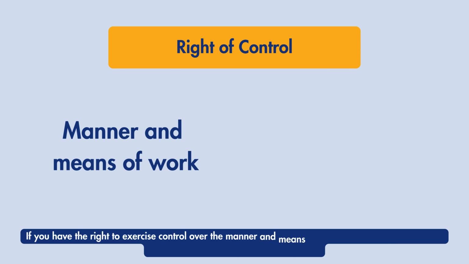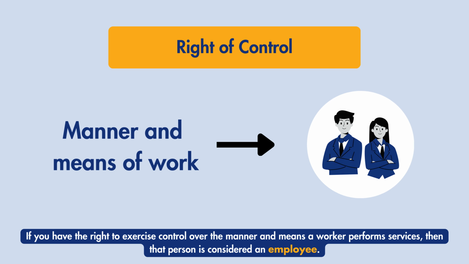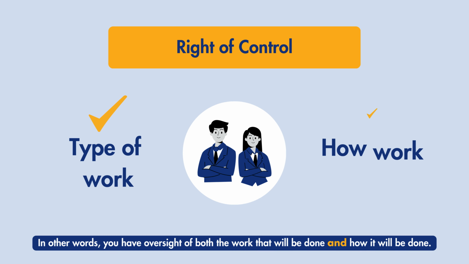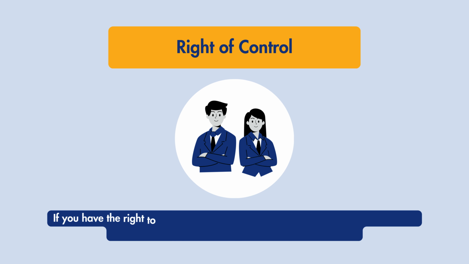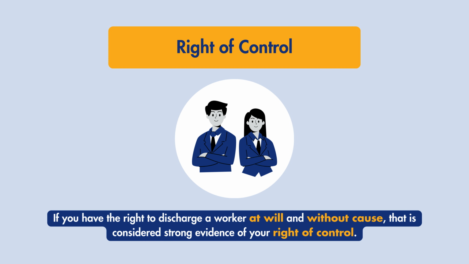If you have the right to exercise control over the manner and means a worker performs services, then that person is considered an employee. In other words, you have oversight of both the work that will be done and how it will be done. If you have the right to discharge a worker at will and without cause, that is considered strong evidence of your right of control.